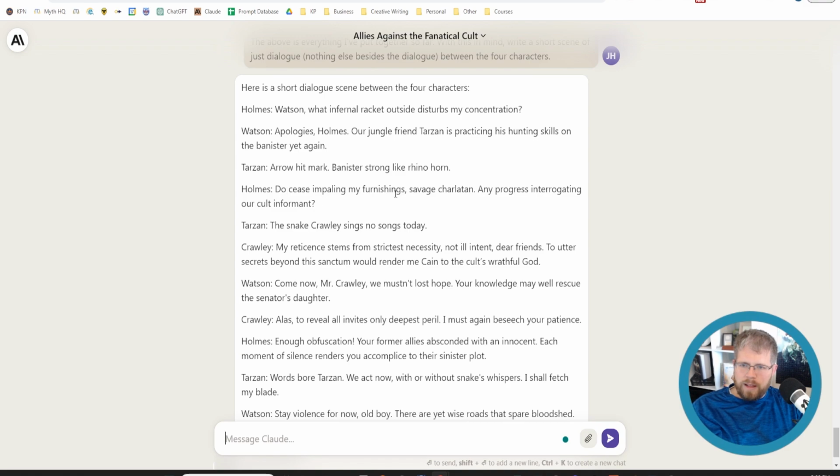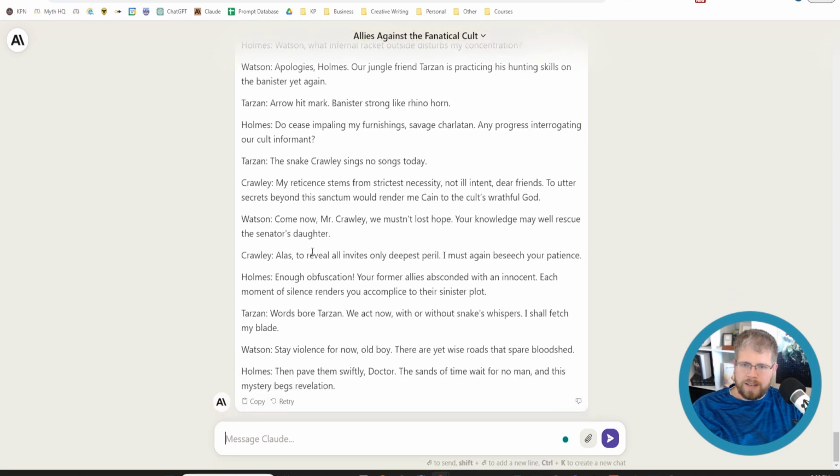Holmes: Do cease impaling my furnishings, savage charlatan. Any progress interrogating our cult informant? Tarzan: The snake Crawley sings no songs today. Crawley: My reticence stems from strictest necessity, not ill intent, dear friends. To utter secrets beyond the sanctum would render me Cain to the cult's wrathful god. Watson: Come now, Mr. Crawley, we mustn't lose hope. Your knowledge may well rescue the senator's daughter. Crawley: Alas, to reveal all invites only deepest peril. I must again beseech your patience. Holmes: Enough obfuscation.